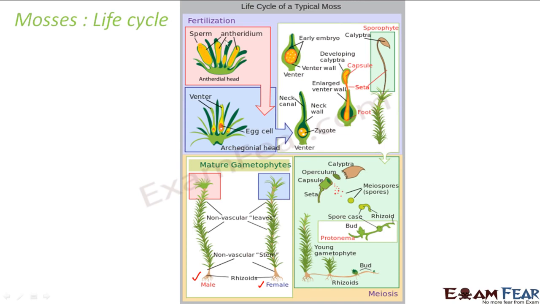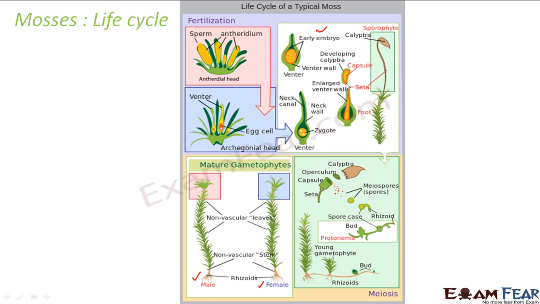So this is the male gametophyte and this is the female gametophyte. The sperms from this will enter into the female gametophyte where it will fuse with the egg cell. Once the fusion takes place, zygote will be formed in the female gametophyte. Now this zygote will start growing to form the embryo, and this embryo will further grow to form the sporophyte.